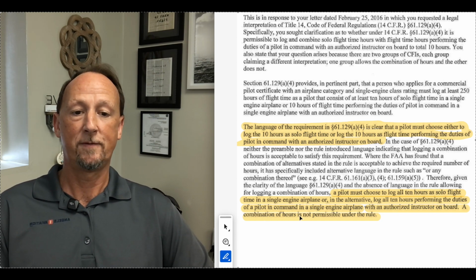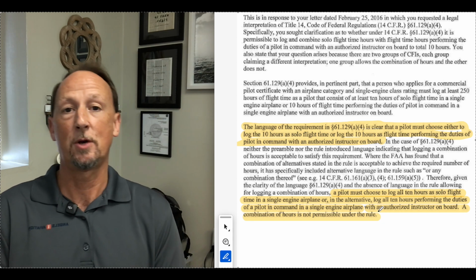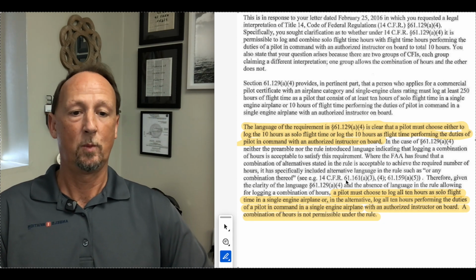A combination of hours is not permissible under the rule. So you can't mix and match. You have to do either 10 hours of supervised PIC or 10 hours of solo. And you take your pick, whichever applies to you.